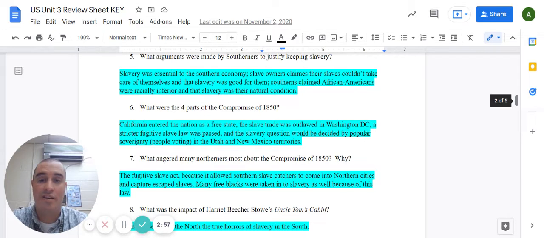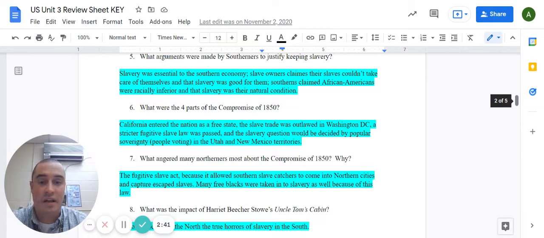Number five, what arguments were made by Southerners to justify keeping slavery? So many Southerners argued that slavery was essential to their economy. Many slave owners argued that slaves couldn't take care of themselves and that slavery was actually good for them. And finally, many Southerners claimed African Americans were racially inferior and that slavery was essentially their natural condition.